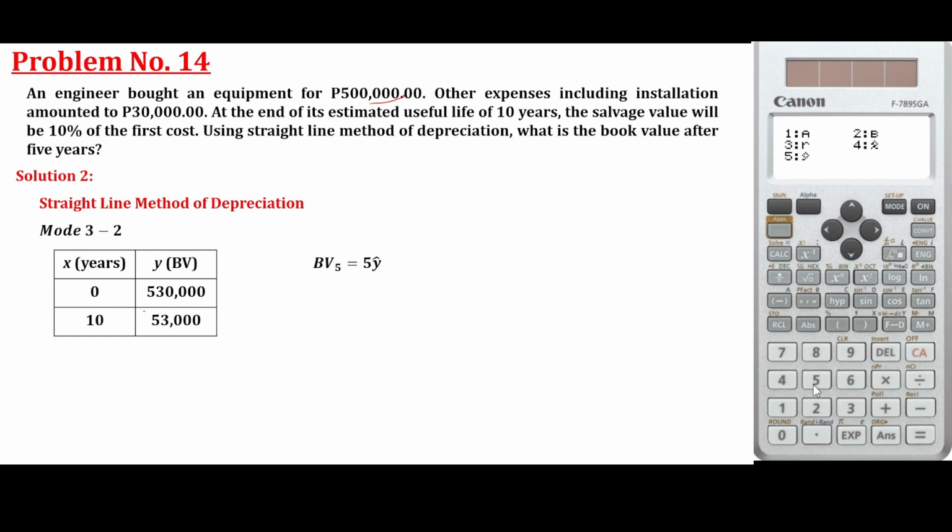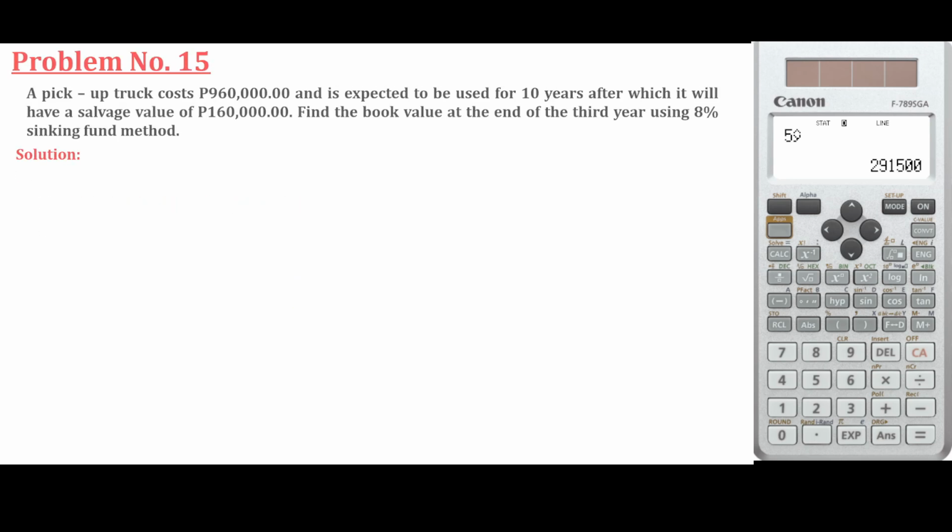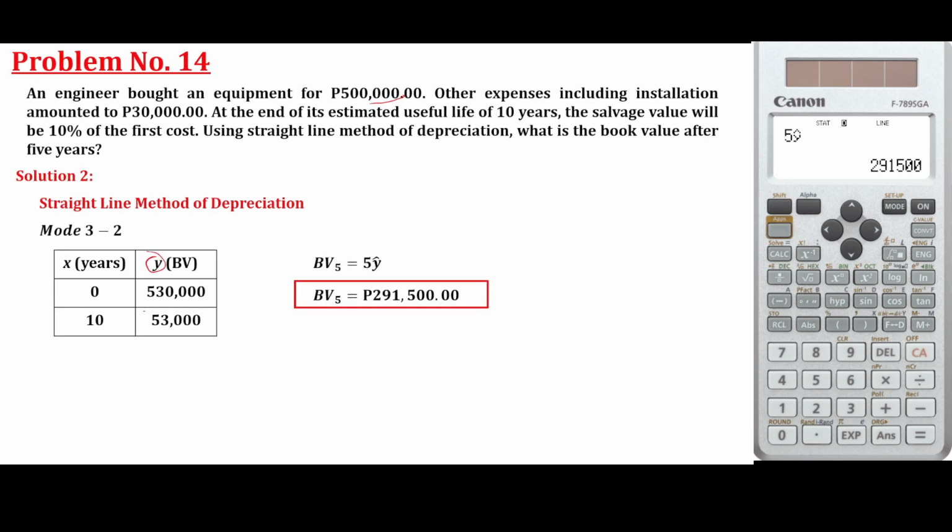So y hat, because we want to solve the y. Yan. Okay, at corresponding what value? For the corresponding value of 5 years. 5 yung x, and we want to solve the y. 5 y hat. So that's it, no? Same answer with 291,500. Okay, that is straight line method, mode 3. Okay, mode 3 for straight line method. Okay, number 15.